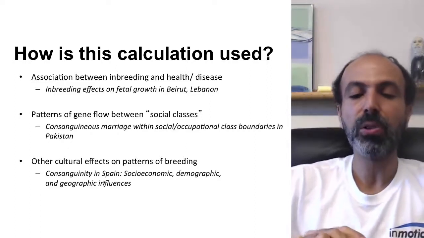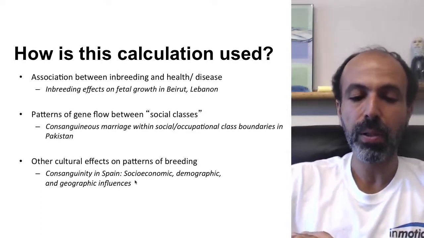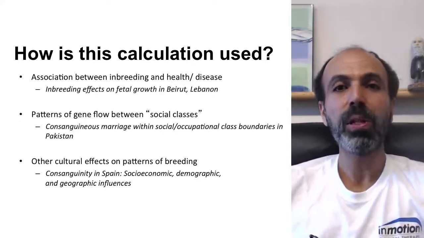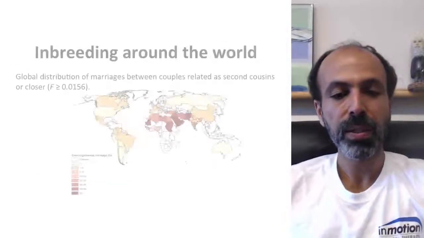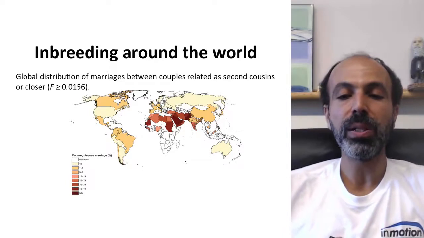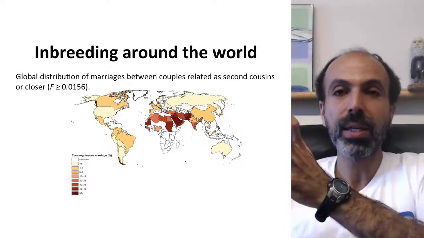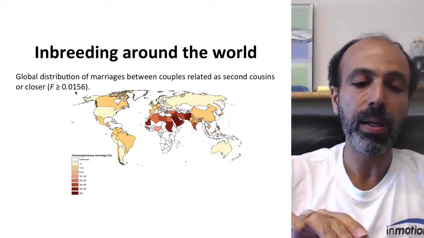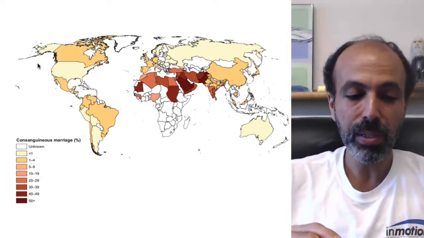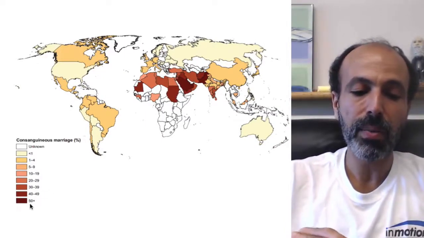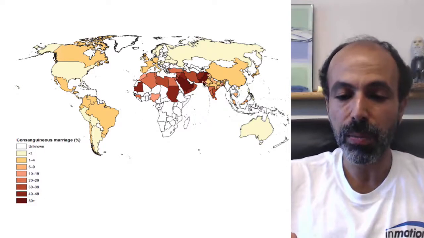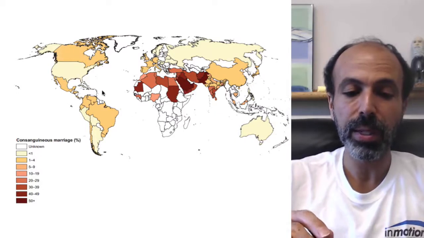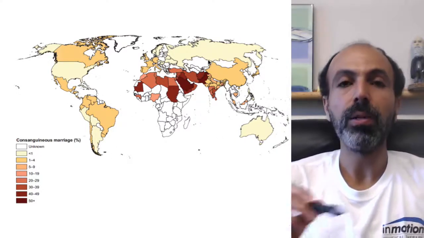And you can look at other cultural effects of patterns of breeding. So here's one from Spain, where they're looking at socioeconomic, demographic, and geographic influences. Patterns of inbreeding around the world differ, often associated with cultures. This shows the global distribution of marriages between couples that are related as either second cousins or more closely related than second cousins. If you have a second cousin mating, then F would be on average 0.0156. And we see that there are some areas where you have a lot of marriages among related individuals. So as you see here in Saudi Arabia and Afghanistan, you see a lot. There are some areas where you see very, very little of it, such as, for example, in the United States, in Australia, in Russia, things like that.